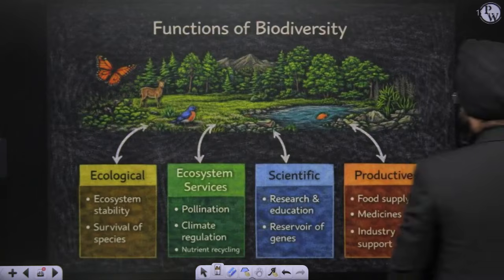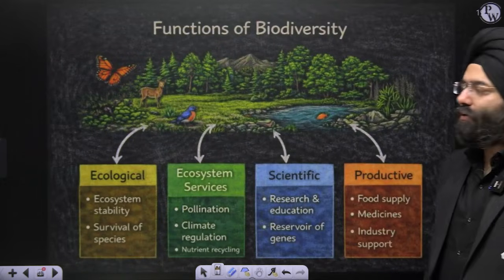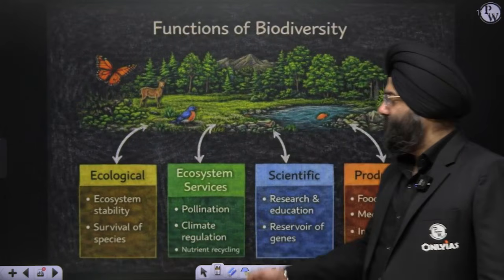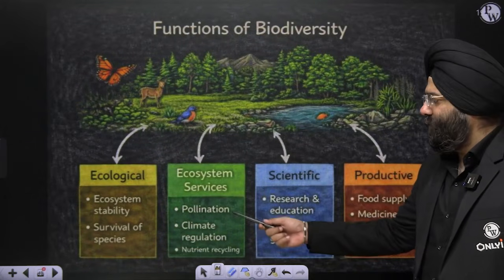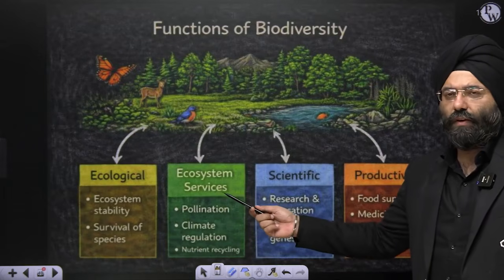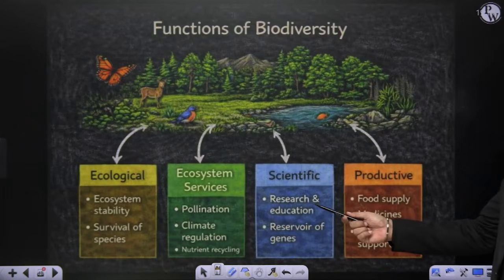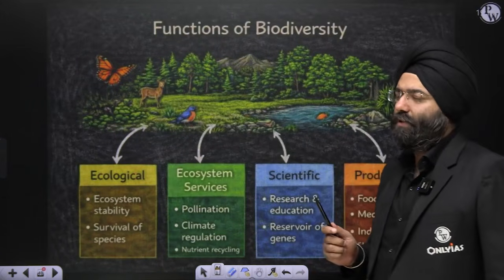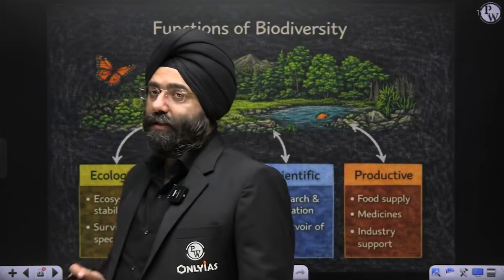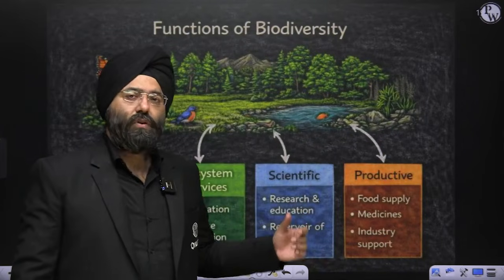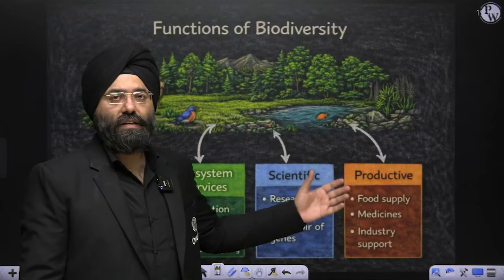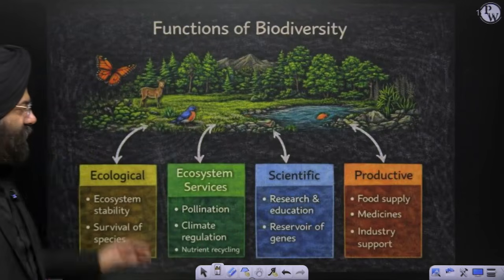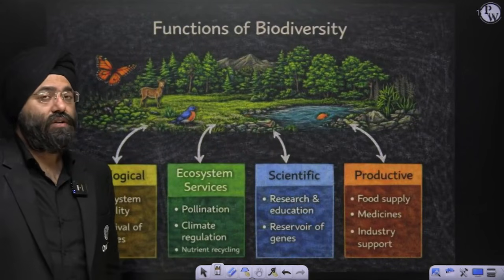Let's move ahead. Functions of biodiversity, as mentioned in the NCERT also. First is ecological function. It helps in ecological sustainability along with survival of the species. Ecosystem service, that means pollination activities taking place, climatic regulation and nutrient cycle, as we have already done in the biogeochemical cycles. Scientific aspect, research and education, and reservoir of genes, because it is a storehouse of the gene pool, that means the genes that are present in a particular ecosystem. Last, a very important one, is productive. Why? Because it is providing you with food supply, medicines, and raw material for the industries. So again, from the productive value, it is also very important. So these are the critical points which have been asked in the preliminary examinations repeatedly, right?